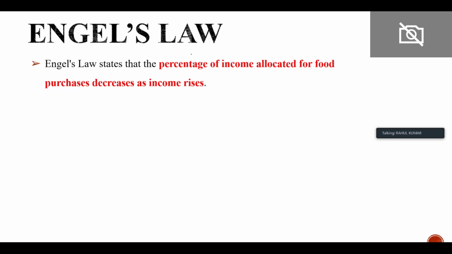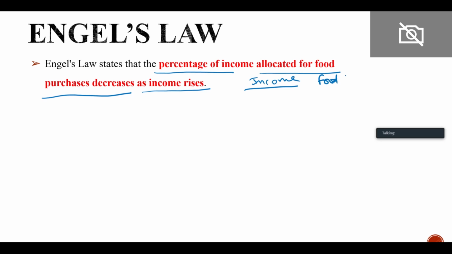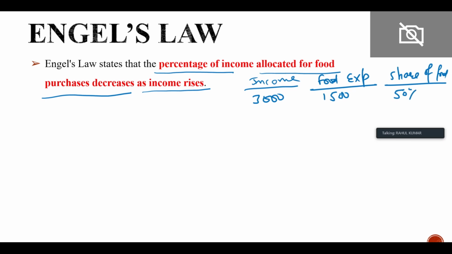that as the income of the people rises, the percentage of income which is allocated for food will decrease, है ना? So for example, income and food expenditure. For example, the income of a person is 3,000 rupees and food expenditure is 1,500. So how much is the share of food expenditure? So food expenditure is 50% of the income, है ना?